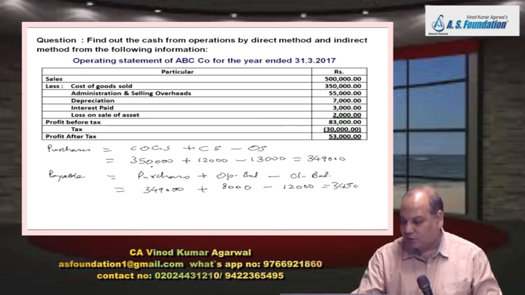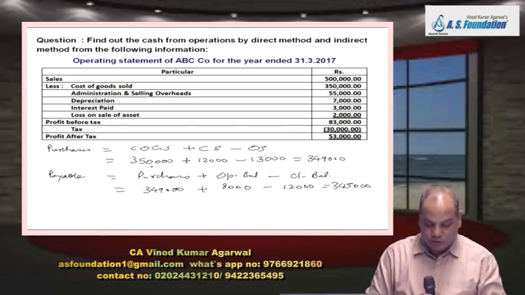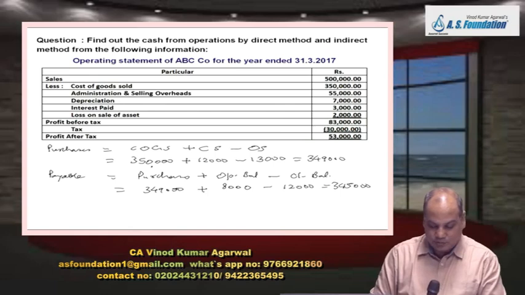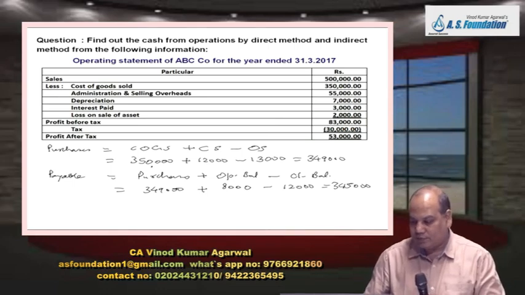Is it 3,45,000? Tick mark in your answer below. They have written less cash purchases. You can write in bracket payment to creditor for goods. Now we have administration and selling overhead.